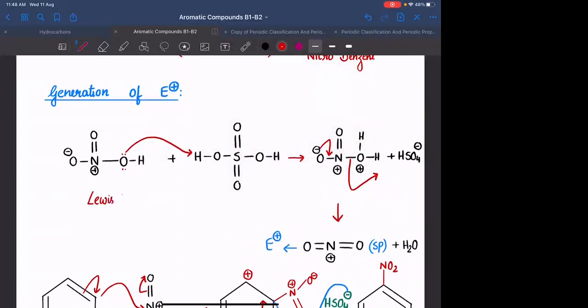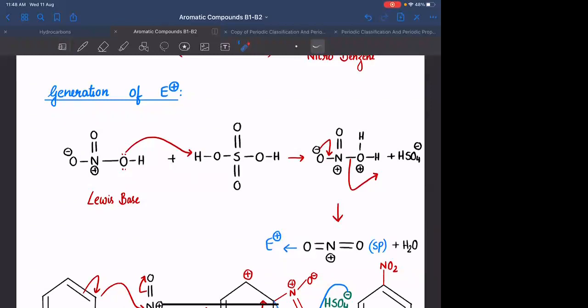Lewis base because it is giving its lone pair to H positive. Or you can also say it is Bronsted base. One which accepts H positive is Bronsted base. Agreed? They will ask what is the nature of HNO3 in the nitration reaction. You need to mark the answer as Lewis base.